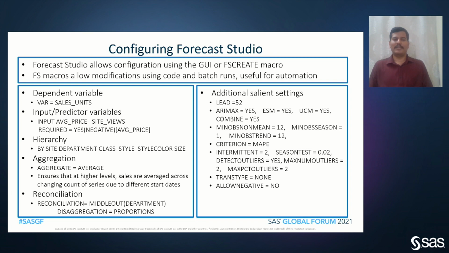Similarly, the reconciliation method has been set up at the department level, where the disaggregation is set up for the proportions, so that at the lower levels, forecast is getting adjusted based on its sales units proportions. Similarly, there are lots of settings available which are required.